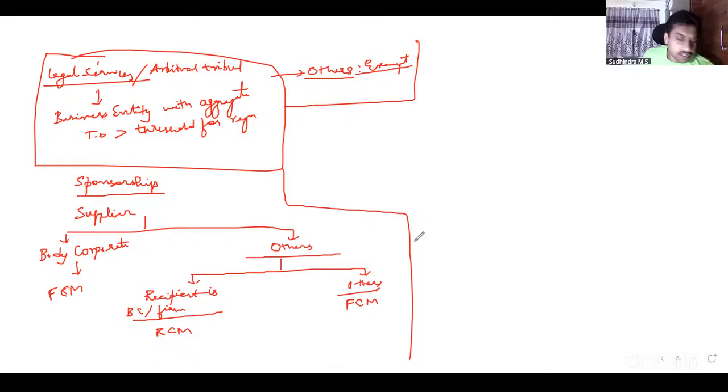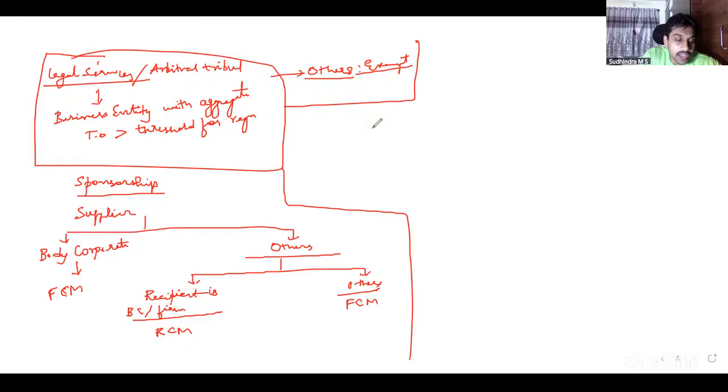Same way, the discussion that we had recently in the regular session: services provided by central government, state government, union territory, local authority, that 3 arrow mark we had. First category: renting of immovable property, services by Department of Post and Ministry of Railways, and services in relation to aircraft or vessel and transportation of goods and passengers. Renting of immovable property is not here. The other services, what happens? FCM. Always under forward charge.